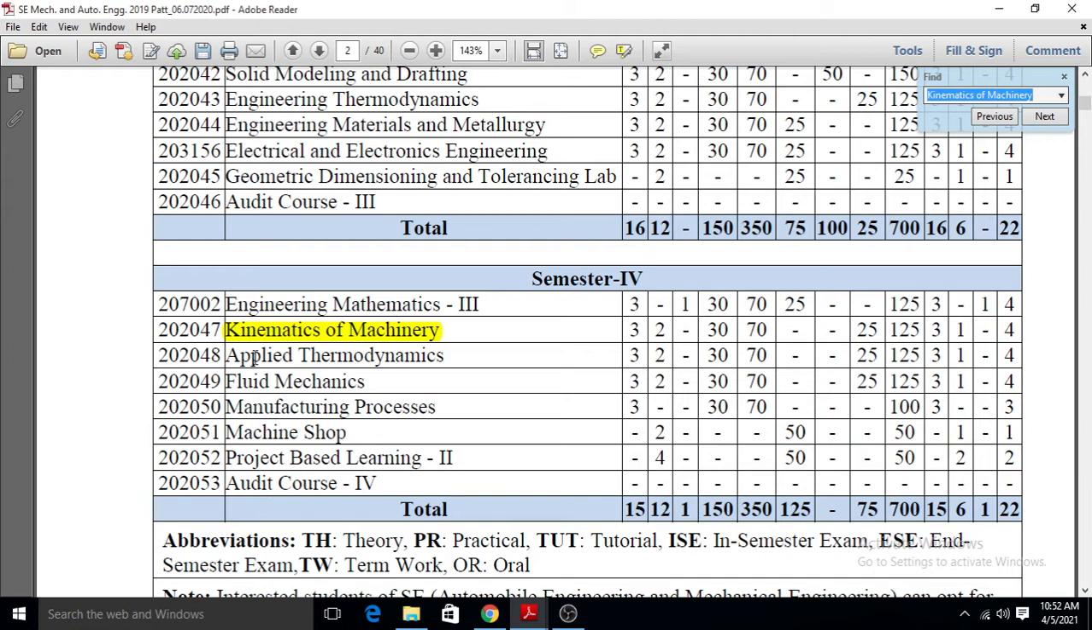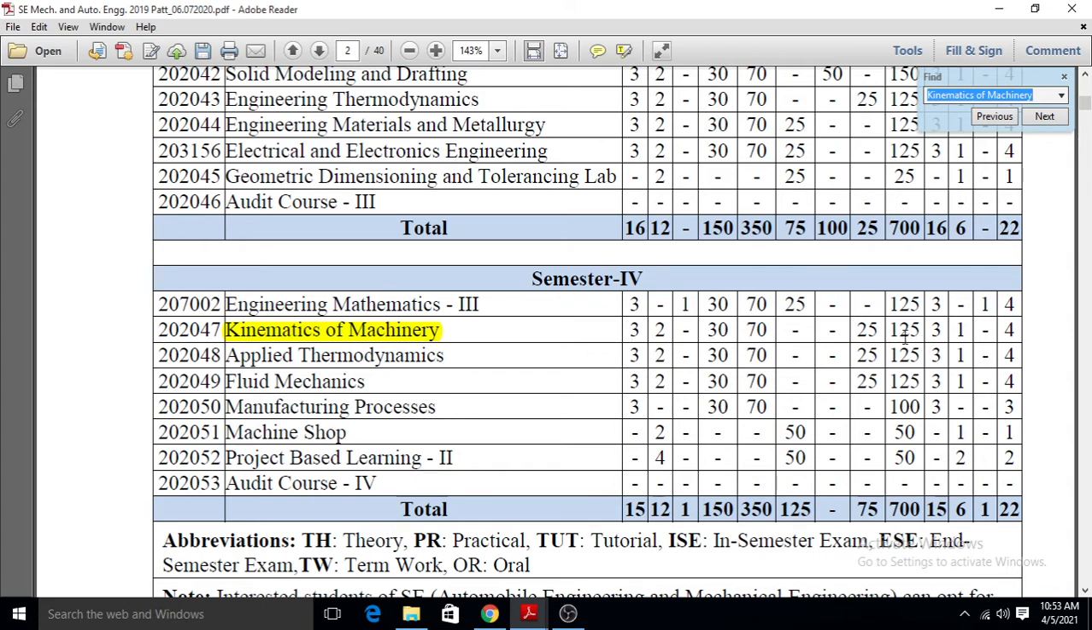In the 2015 pattern, the name of this subject was theory of machine 1, but in the 2019 pattern the name was changed and it is kinematics of the machinery. The content of this syllabus is the same as before, though some topics have changed. We will discuss the topics of this syllabus one by one. Before going to the syllabus, we will discuss the examination pattern.